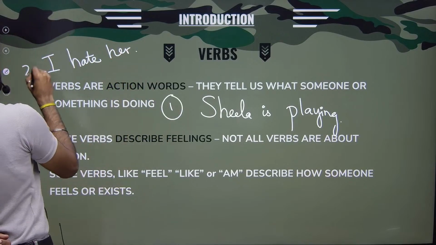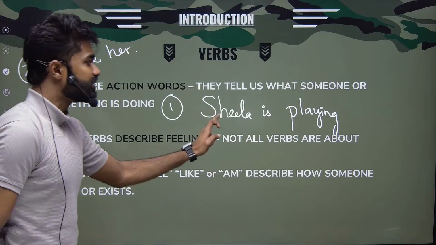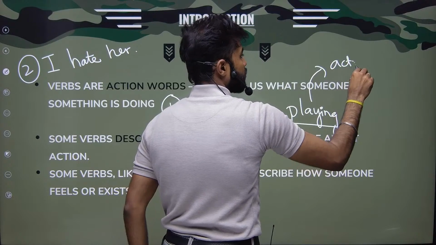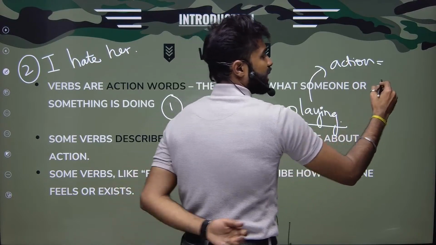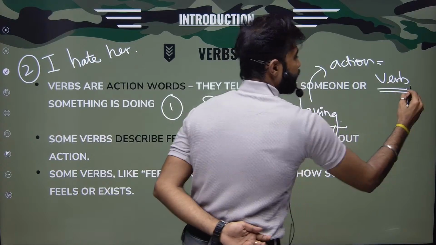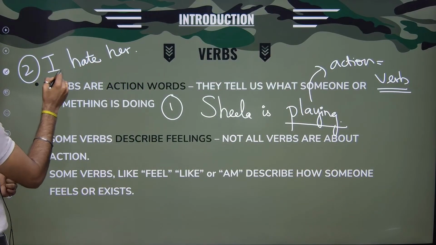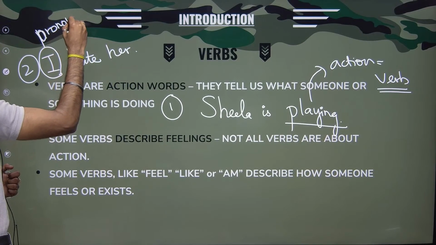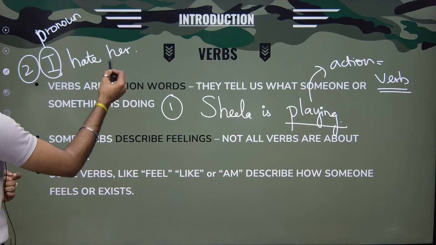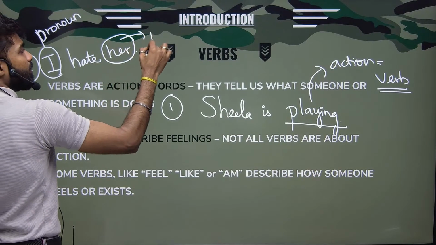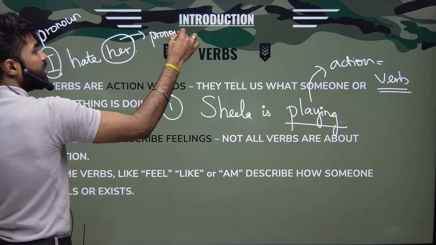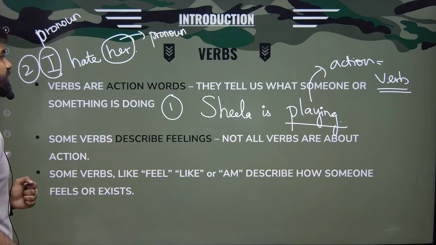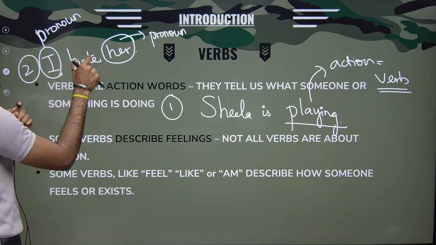imagine there are two sentences. One, Sheila is playing. Playing is an action. Since it is an action, I can call it my verb. Whereas see here, I is my pronoun, first person singular pronoun. Her is also a pronoun, third person singular pronoun. In the pronouns class, we have seen how to identify pronouns and what are the types and classifications of pronoun. Here, I hate her.